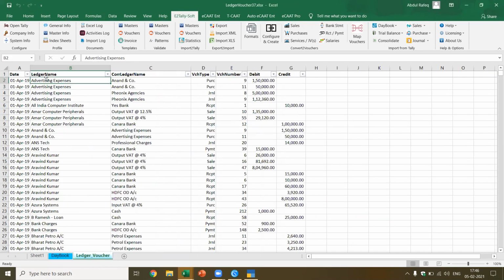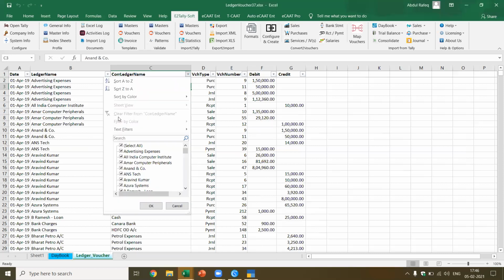In the ledger vouchers, you see here for advertisement expenses, the corresponding ledger name is also given and the amount is given. Similarly, advertising expenses, the corresponding ledger is given. Which means you're able to see in the ledger voucher, you can get one view. For example, you want to filter. Once you have the data this way, the beautiful thing is that you can do any analysis and filter depending on what you want.